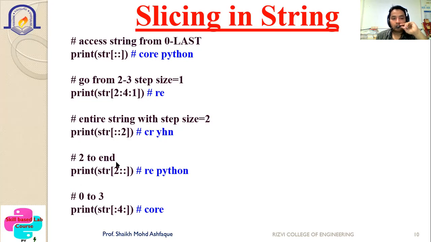Suppose you want to print from the second to the end, at that time you can use print str[2:], and inside the colon do not write anything, so it will go from the second till the last, and you can see the output printed as the rest of "Python". If you want to go from 0 to 3, you have to specify the position as 4. So print str[:4]: we are not writing the initial value, but we are writing the terminating value as 4, and we are not writing an increment because the default increment is always 1. So it will print from 0 to 3. You can see the output printed 0, 1, 2, and 3.